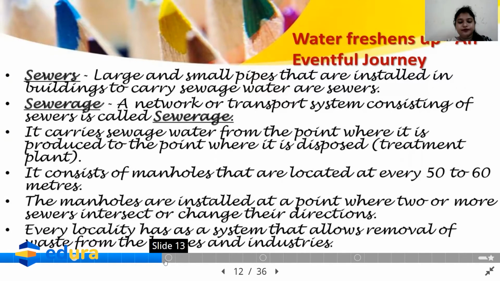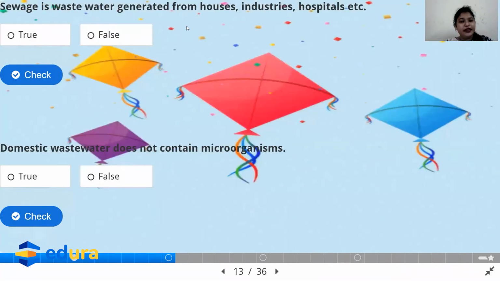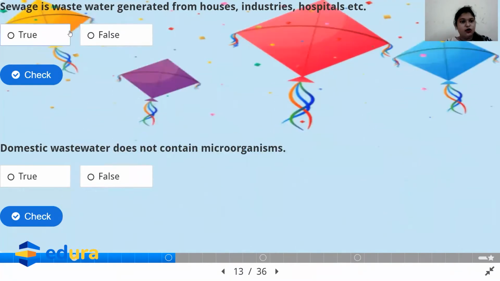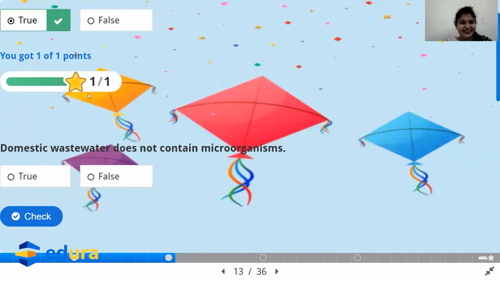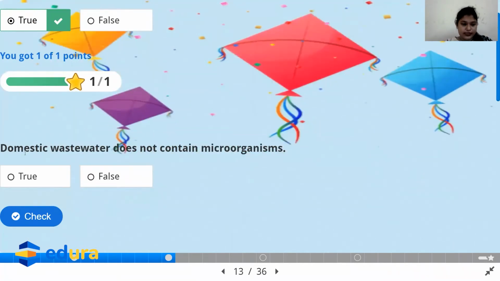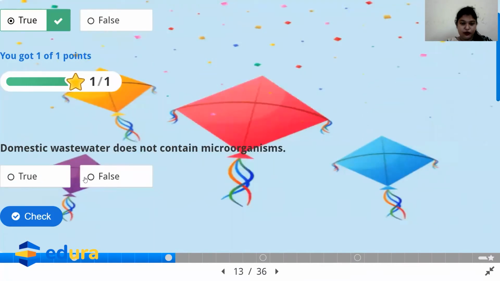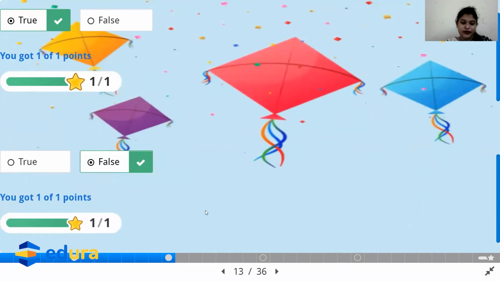So now, the next question: sewage is wastewater generated from houses, industries and hospitals. Yes, it is true. Let's check. Exactly, it is true. Now, domestic wastewater does not contain microorganisms. False, because it also contains microorganisms.